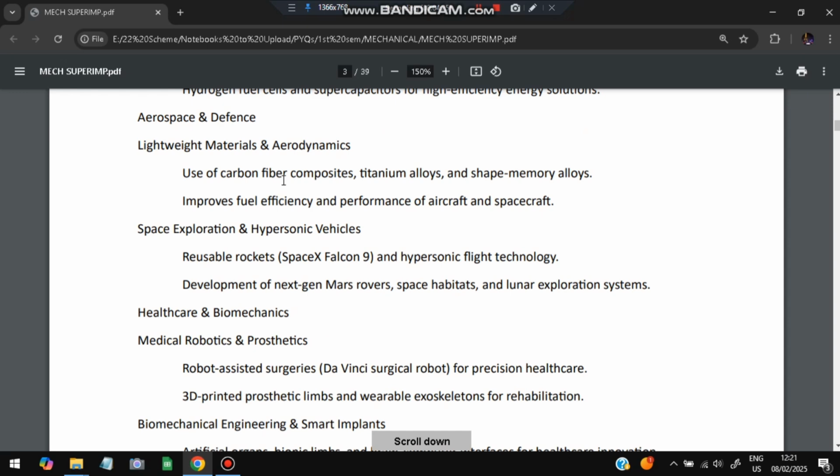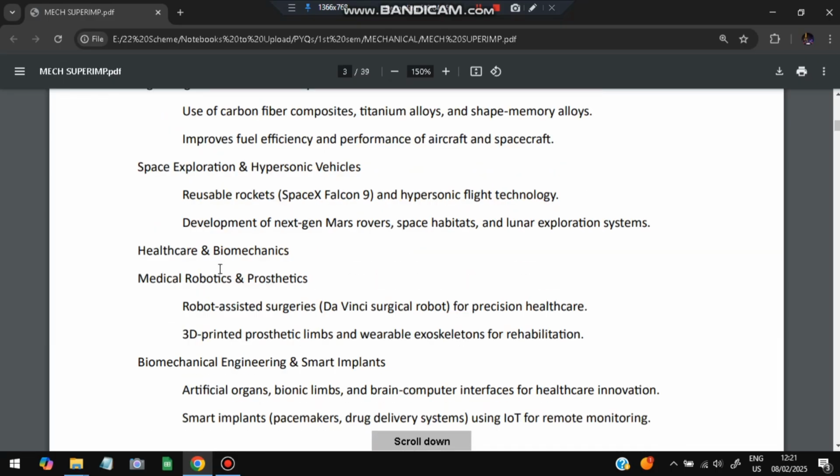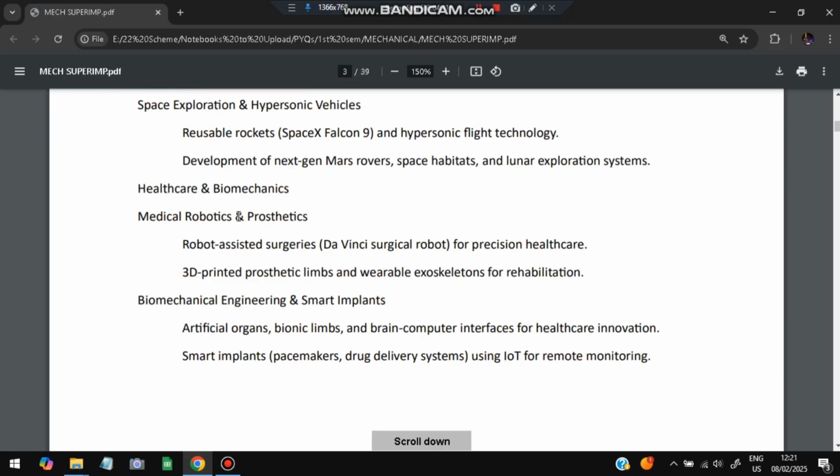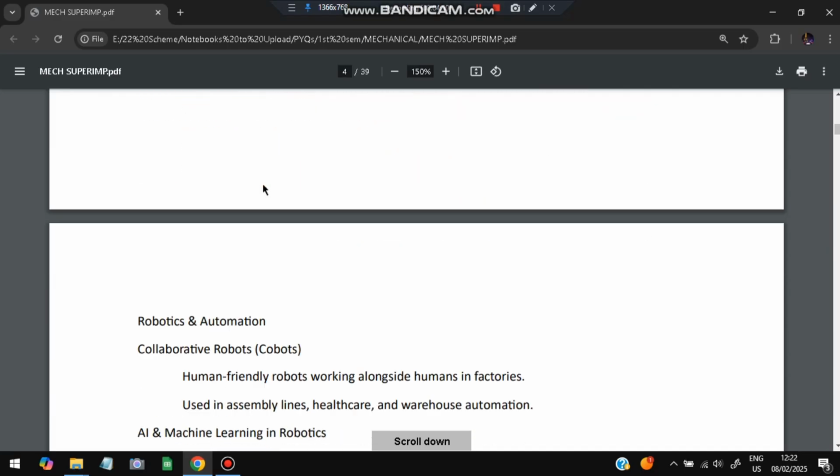In the aerospace and defense sectors, it is lightweight materials and aerodynamics: how can the aeroplane be made faster and lighter. In space exploration, designing the rockets and the engines needed for taking off and exploring space. Health and biometrics: the medical robots and prosthetics, biomedical engineering and smart implants for health innovations, and scanning machines. All those things are designed by the mechanical engineers.